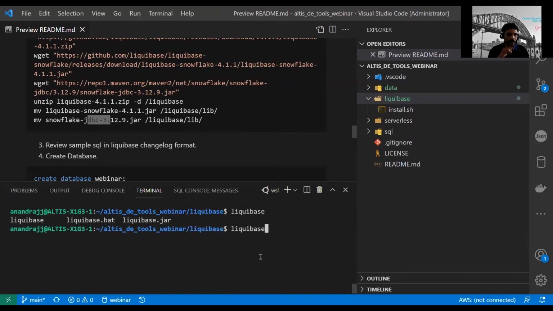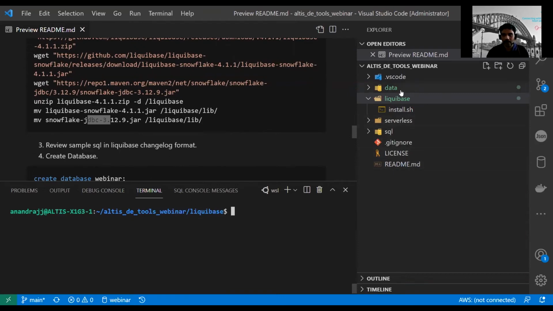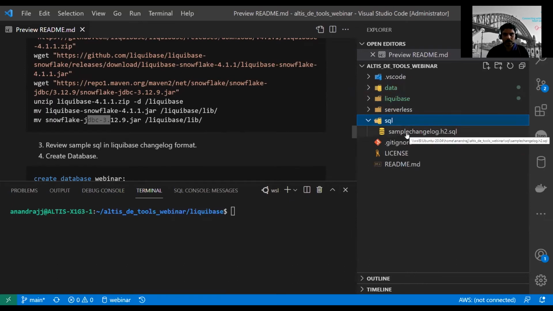Okay, this works actually, and then you can see that we can execute Liquibase bat or Liquibase jar actually. So now this works. Before we execute this Liquibase command to actually create the tables, let's look at the SQL file that I have in the sample. So I have the SQL file. Let's open the SQL file.